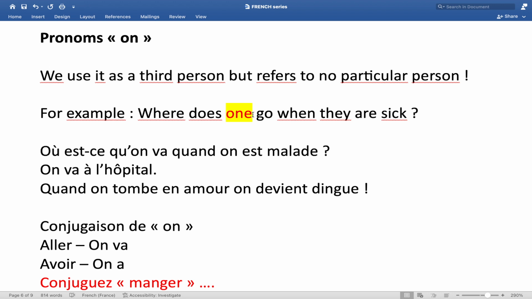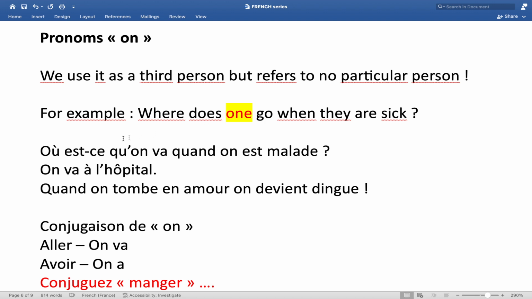You remember the third person singular pronoun we used, il or elle. Il meaning he and elle meaning she. That is only if you know the person or you are referring to a specific person, then you can say he. Even in English, if you said, where does he go when he's sick? Then the person would ask you who, because he refers to a specific person. But when you are not talking about a specific person, then you could use the word one. Where does one go when they are sick? That does not refer to anyone. It's the same way that we use the pronoun on in French.